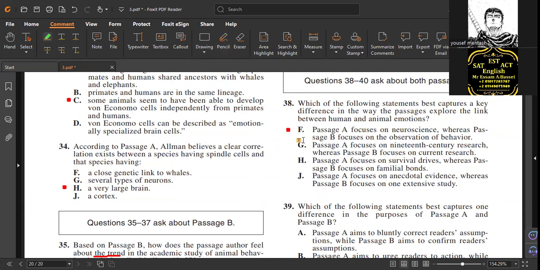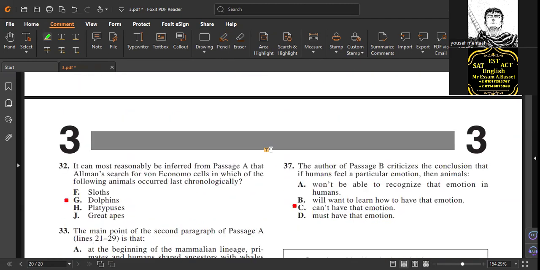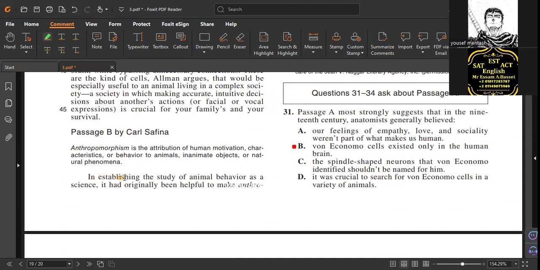Let's just study the techniques in question making. Passage A focuses on neuroscience, whereas passage B focuses on observation of behavior. How did you know? Go to the beginning. Here, look, in establishing the study of animal behavior. It means when we study, the focus is on what?